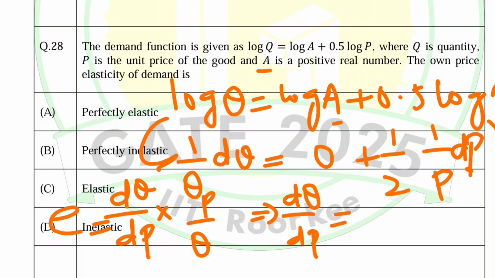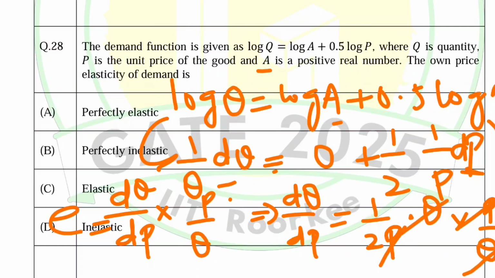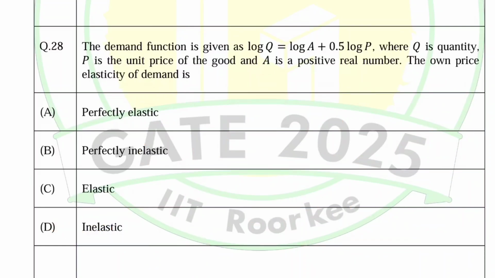Solving this equation to find our dQ upon dP, if I transpose this dP here, we will get dQ upon dP will be equal to 1 upon twice P into transpose this Q, it gets multiplied. So in this video, I am just giving an idea how to solve. I will be solving these questions conventionally on my tabletop marker whiteboard, but here I am just giving an idea how to solve this. Okay, so this is times P upon Q, so P and P get cancelled, Q and Q get cancelled, so we are left with 1 upon 2 as the absolute price elasticity of demand. So absolute price elasticity of demand came out to be 1 upon 2.